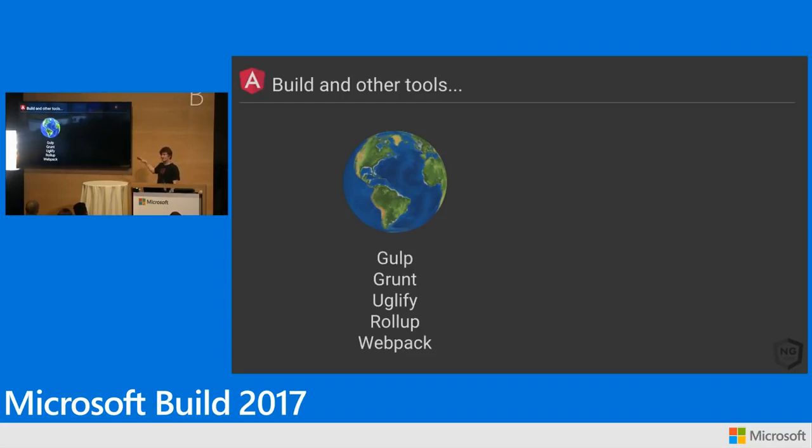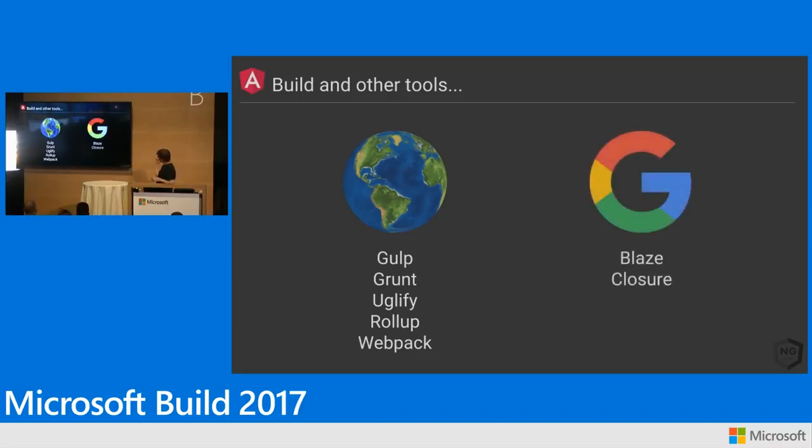Sorry, Sean Larkin, if you're in the audience. We don't use any of these tools inside of Google. This is what everybody uses outside to build stuff. Inside of Google, we use a tool called Blaze, and of course with Closure Compiler.